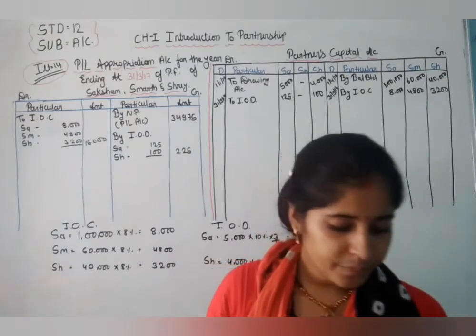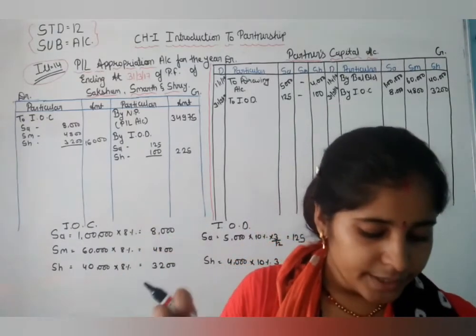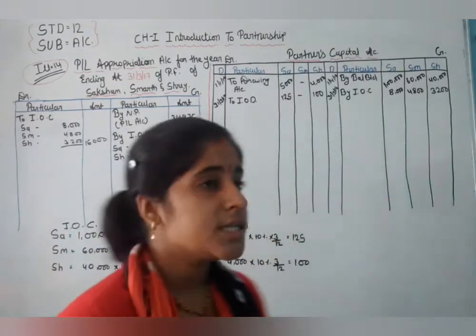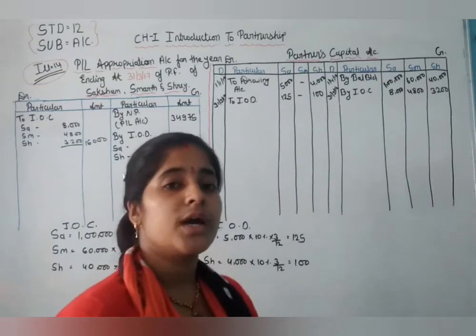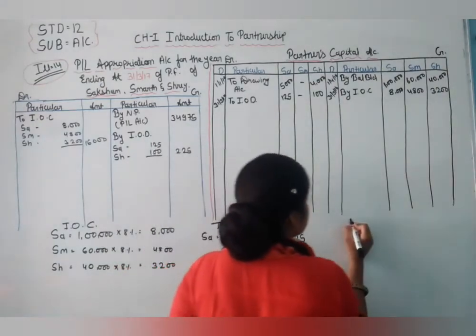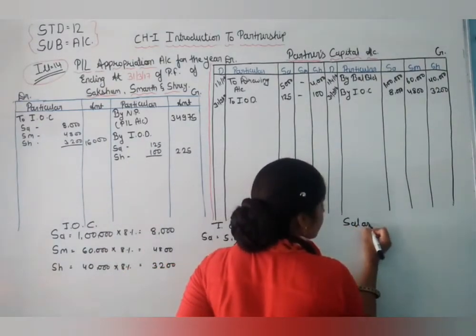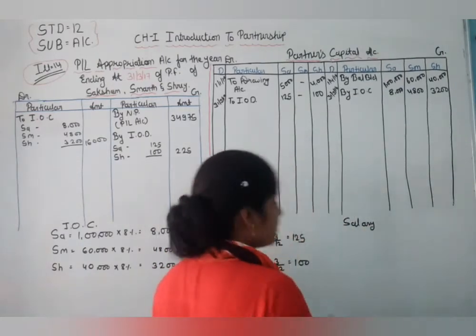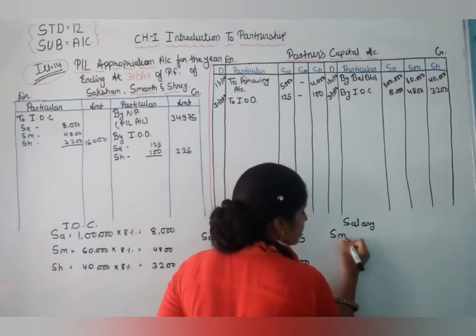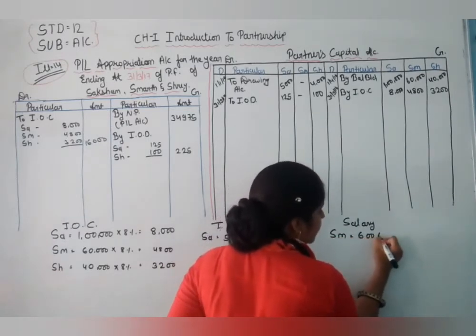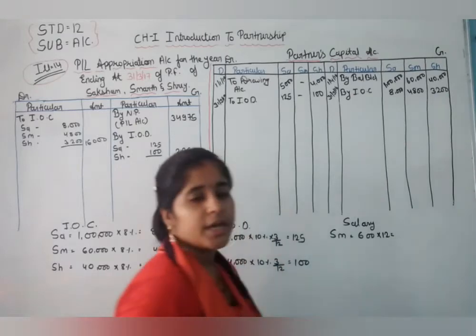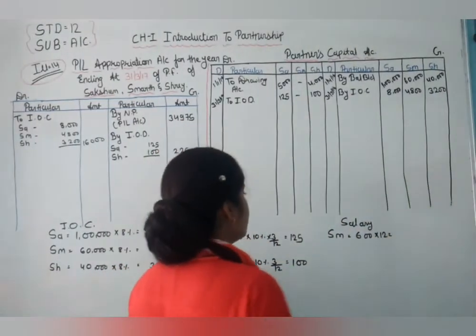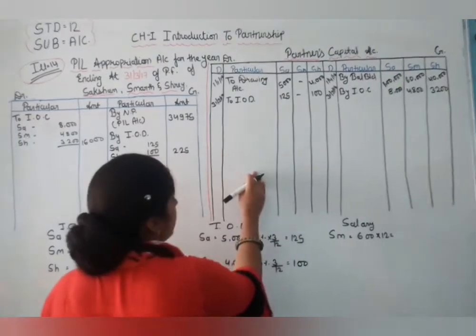Now here, monthly salary payable is 600 to Samar. So it is income for Samar and expense for the business. The salary is given to us as monthly, how much amount? 600. So here Samar, 600 into 12, so 7,200 is the salary of this partner.